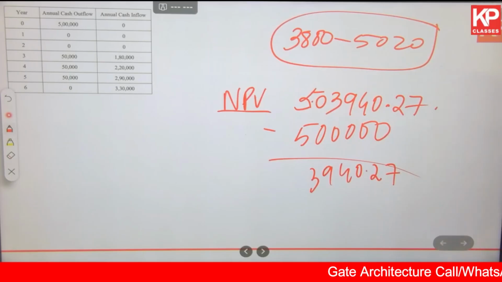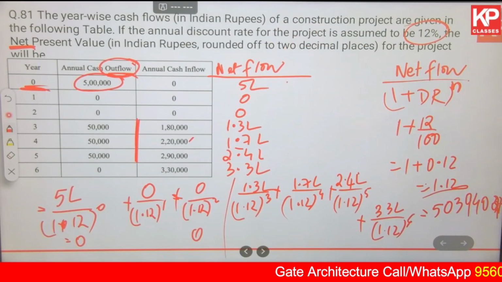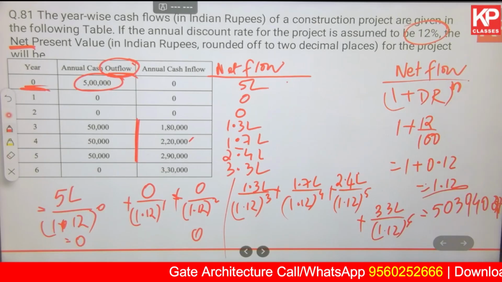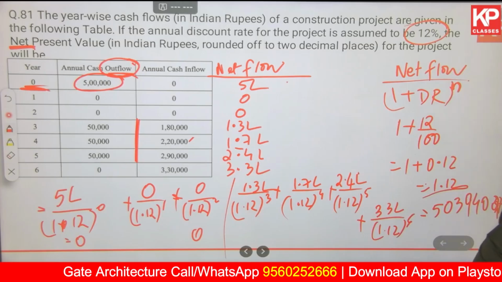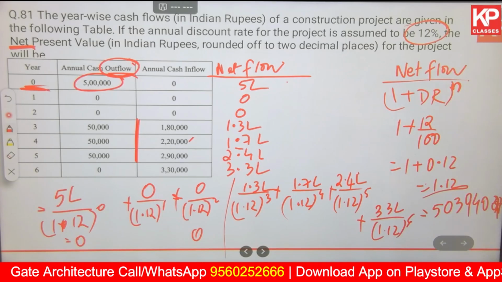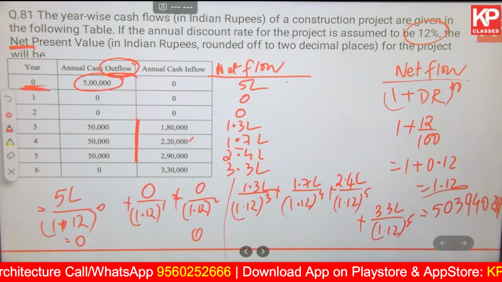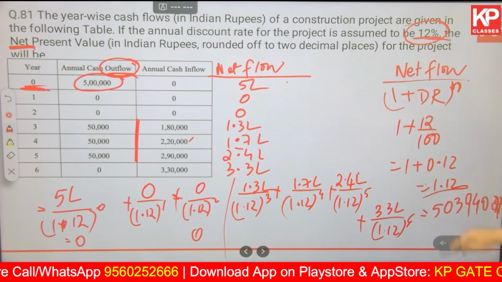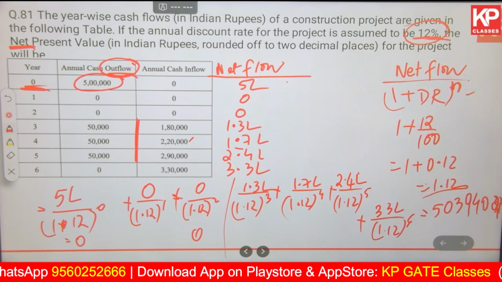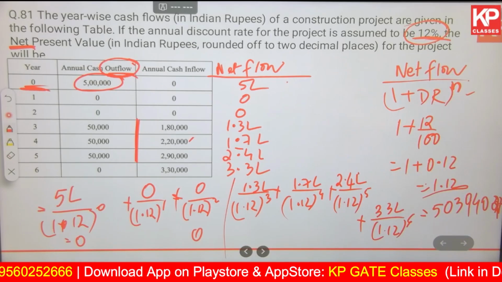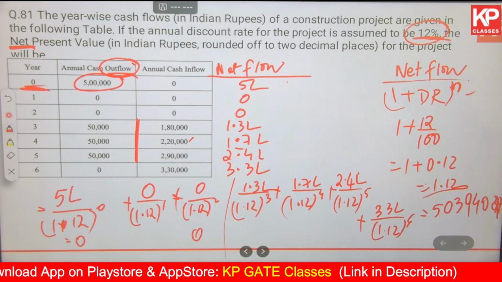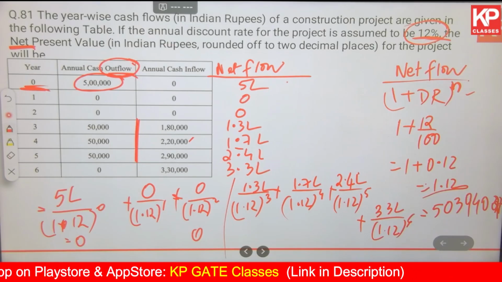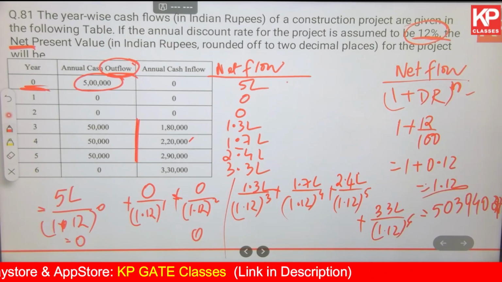Okay, let's revise the steps once more. What you have to do is, first of all, find out the net flow. Net flow would be the difference between annual cash outflow and annual cash inflow. एक बार आपने net flow निकाल लिया, उसके बाद you have to convert all the future values into present values with the help of the DR that has been given as 12%. The formula is here. You convert everything to present value. Then NPV is equal to जितना भी आपने कमाया है या जितना भी टोटल इनफ्लो है माइनस द कैपिटल इन्वेस्टमेंट दैट यू हैड पुट इन, विच इज 3940.